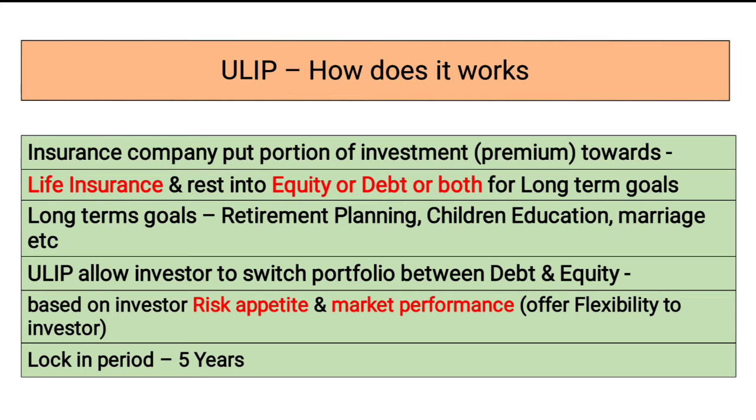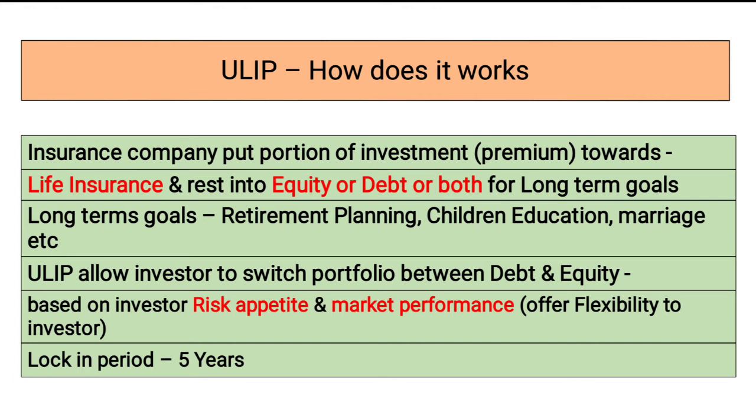If the market is at a boom, that is the overbought zone, he will shift the money from the equity market to the debt market. If he feels the market is now very good to purchase, then he can shift the money from debt to equity. So it offers the investor good flexibility.